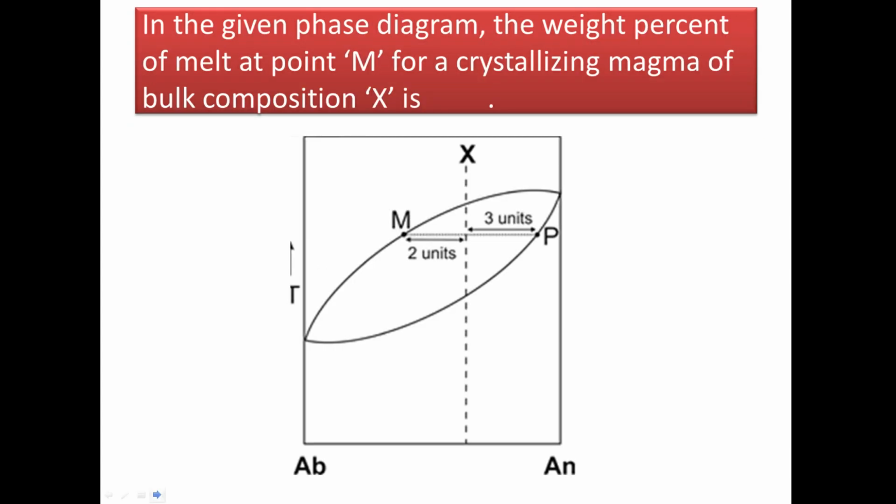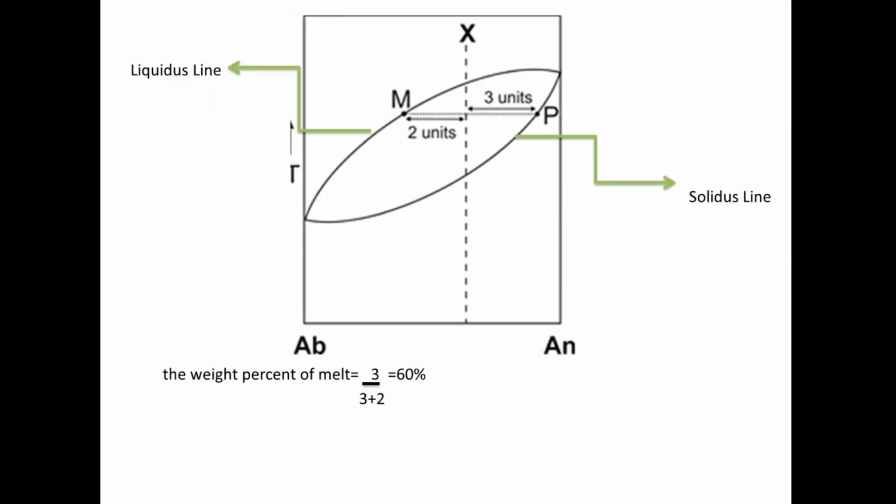Okay. In the next question, in the given phase diagram, the weight percentage of melt at point M for a crystallizing magma of bulk composition X is. So here we have a magma of bulk composition X, and at point M we have to calculate the percentage of melt left. Remember one thing, the unit that connects the magma composition and the solidus line, that is the amount of melt left, and the portion which connects X with the liquidus line gives the percentage of solid materials formed.